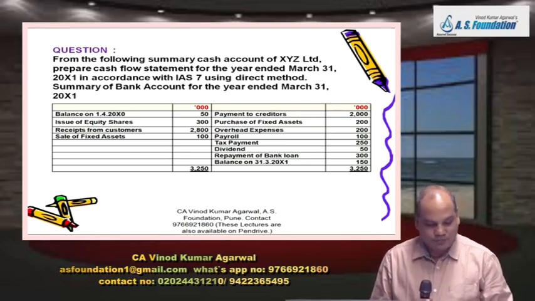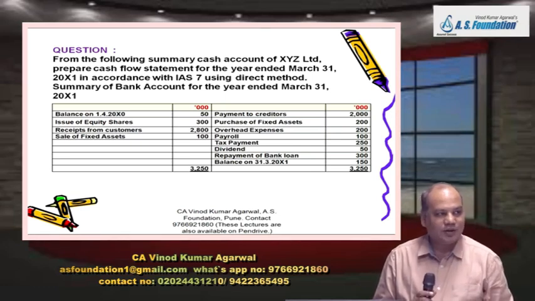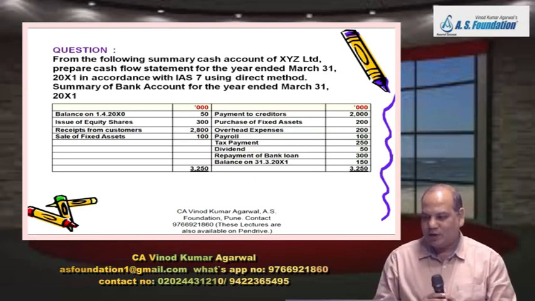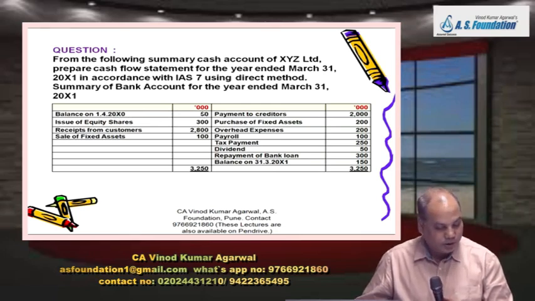Take a pencil and tick mark once we discuss that item. At the end of our discussion, all items in the inner column must have a tick. Is it right? So you quickly help me. Balance on 1.4.20x0, 50. Opening cash. Where will you write it? In the last second item, cash at the beginning of the period. Tick mark 50. Issue of share, financing activity inflow, tick mark 300.